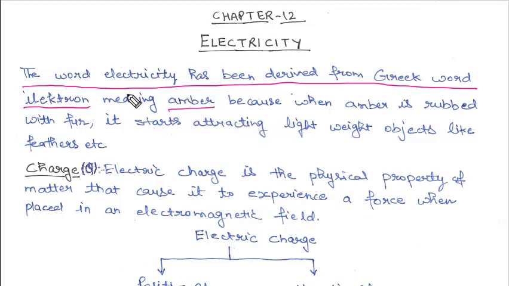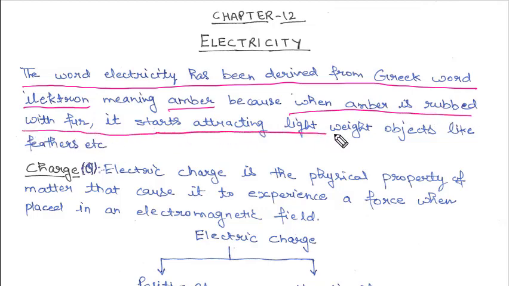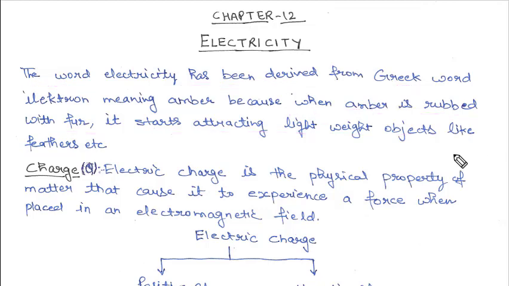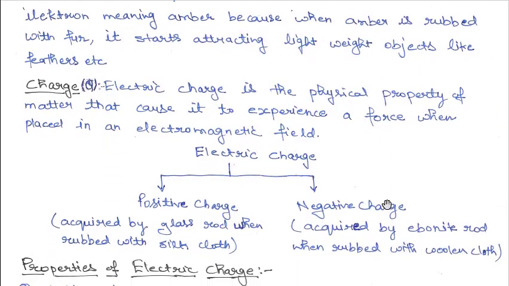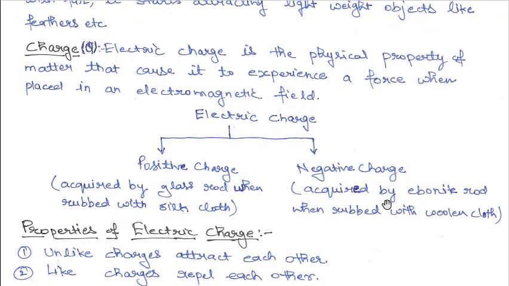Now why did they use the word electron? Because when amber is rubbed with fur, it starts attracting lightweight objects like feathers. So from the word amber, which in Greek is called electron, the word electricity is derived. Okay, so before we continue with the chapter, we have to know what electricity is made up of.